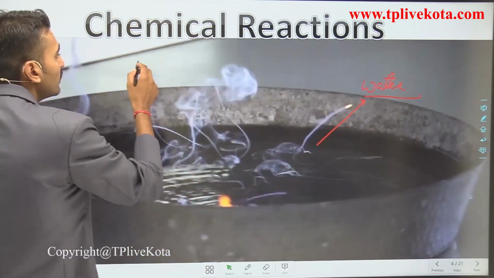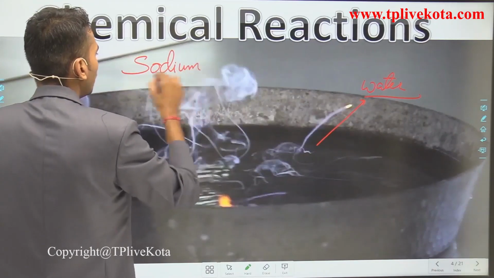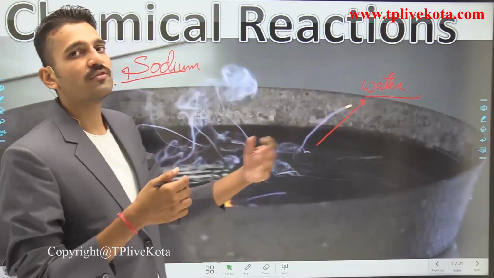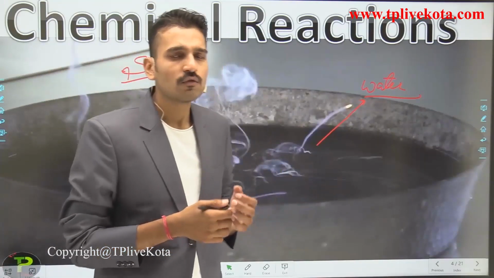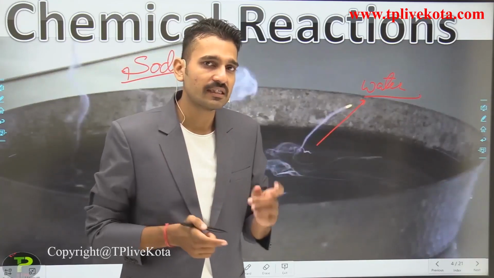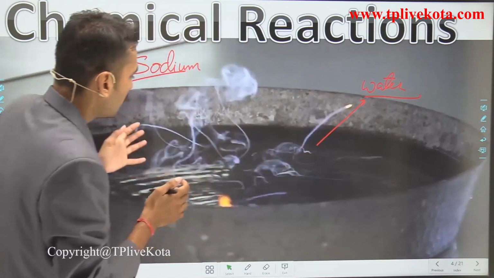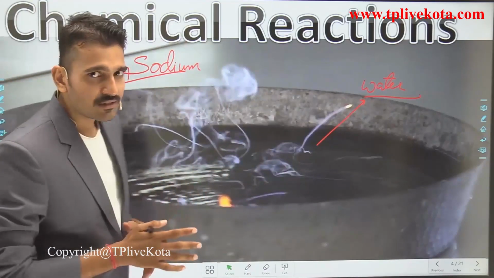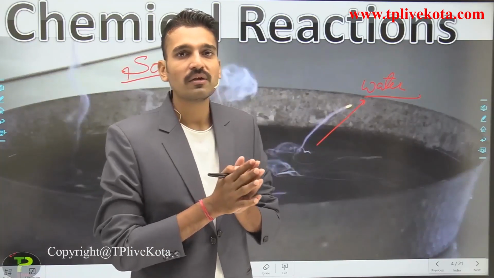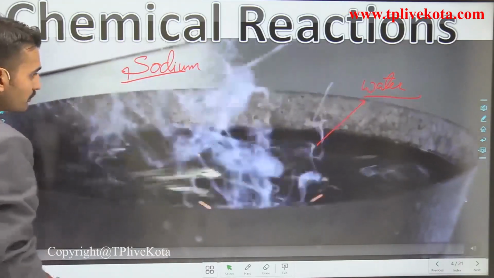The name of that substance is sodium, and it is an element. Or you can say, as we are going to study further, that it is a metal. We are not going to discuss what is metal and what are non-metals; that we will discuss in chapter number 3, metals and non-metals. So just see the chemical reaction, and after that I'm going to tell you how you can write the chemical equation for that. That is the magic of chemistry.